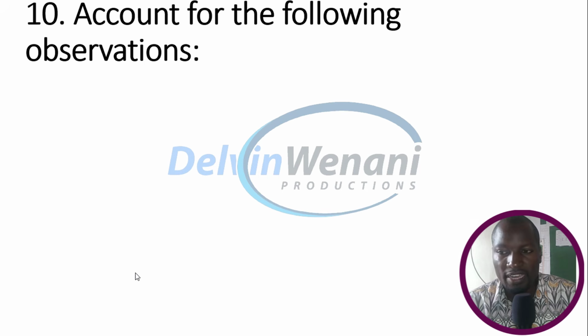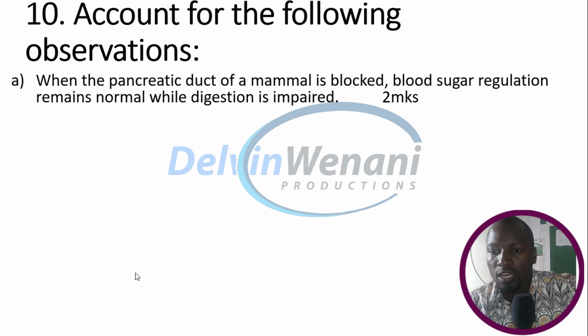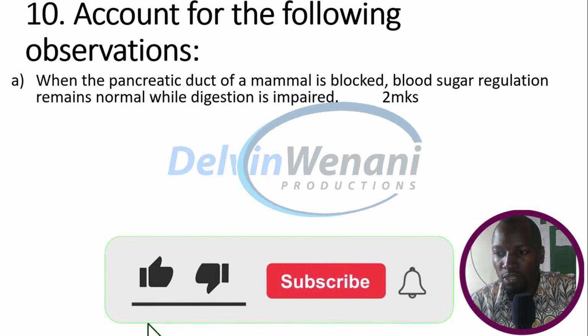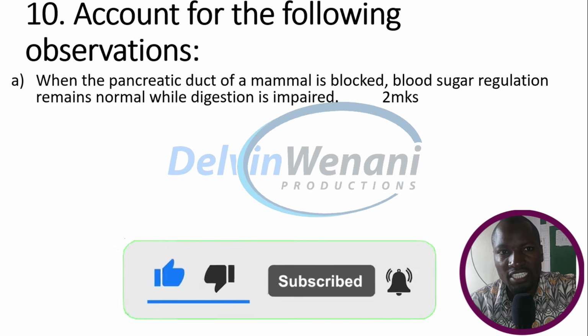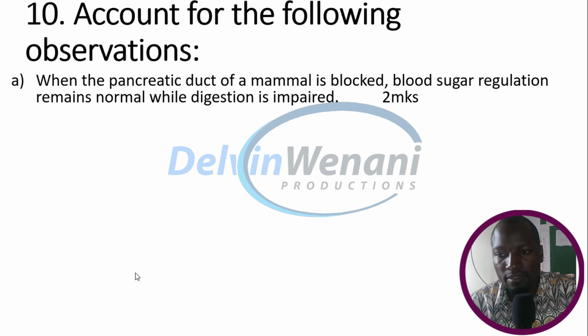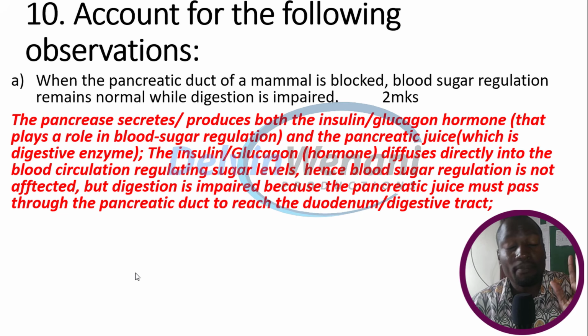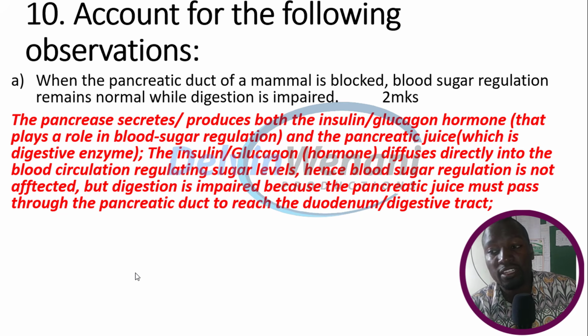Account for the following observations. Number 1, when the pancreatic duct of a mammal is blocked, blood sugar regulation remains normal while digestion is impaired. Why? This is because the pancreas secretes both the insulin and glucagon hormones, and these play a big role in blood sugar regulation.